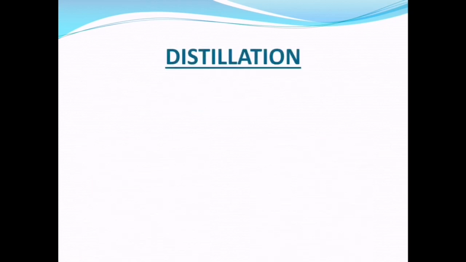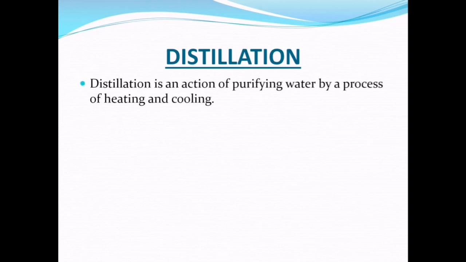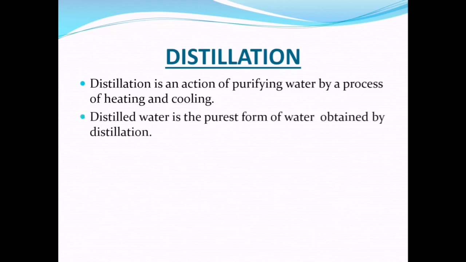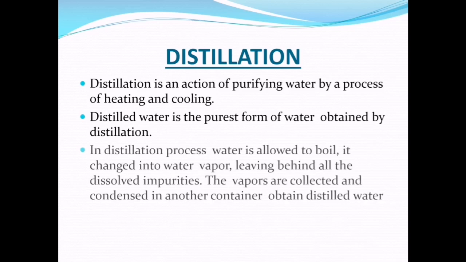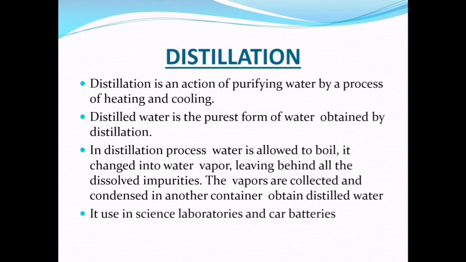And the last one is distillation. Distillation is the action of purifying water by a process of heating and cooling. Distilled water is the purest form of water obtained by distillation. In the distillation process, water is allowed to boil. It changes into water vapor, leaving behind all the dissolved impurities. These vapors are collected and condensed in another container, obtaining distilled water. It is used in science laboratories and car batteries.